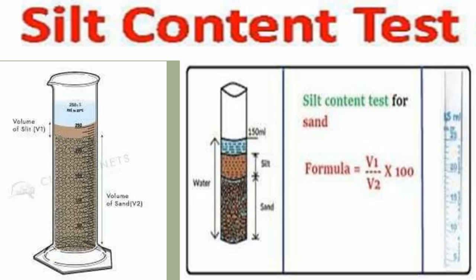So these are the arrangements for silt content. This is the beaker, volumetric. You can take water, this is silt, this is sand. The silt test for sand formula is V1 upon V2 into 100, where V1 is the volume of silt and V2 is the volume of sand.